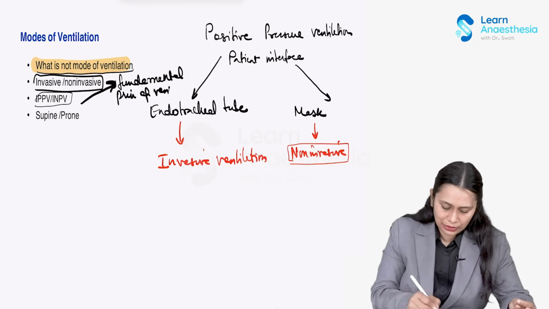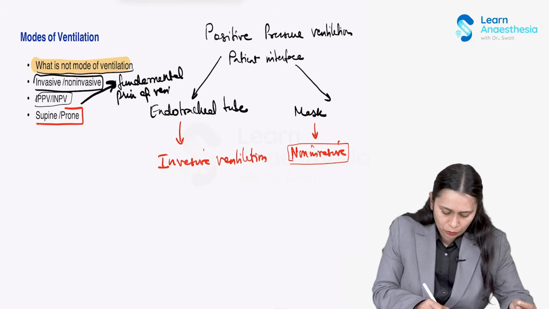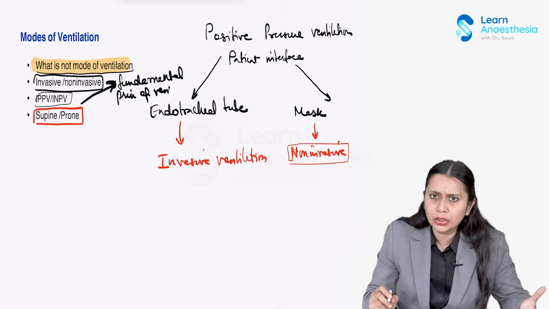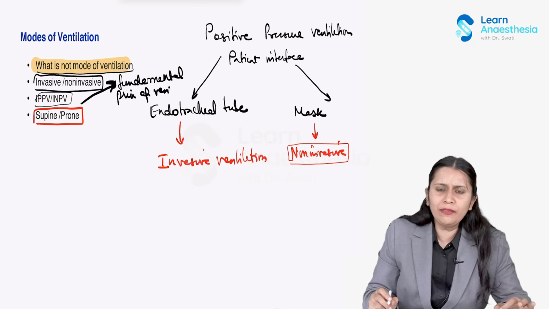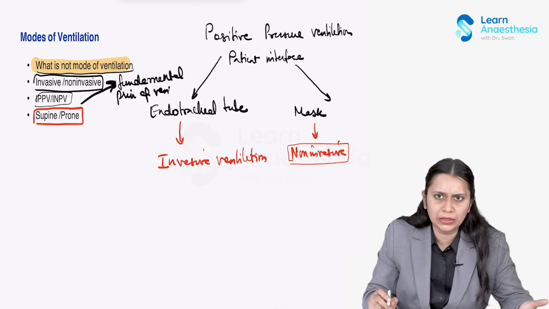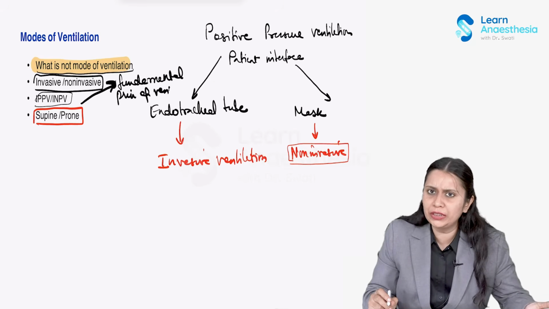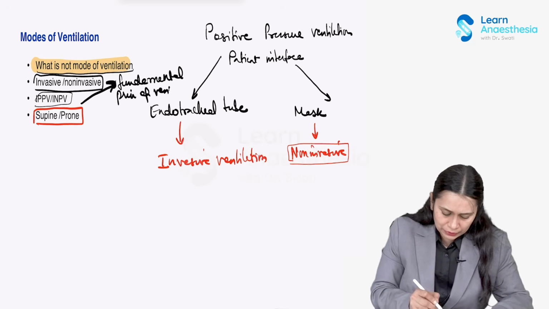Then supine and prone. Prone ventilation again is not a mode. It is a position in which the ventilation is being done. If a patient is being ventilated in prone position, we call it prone ventilation, and any mode can be used in prone ventilation. Got my point?